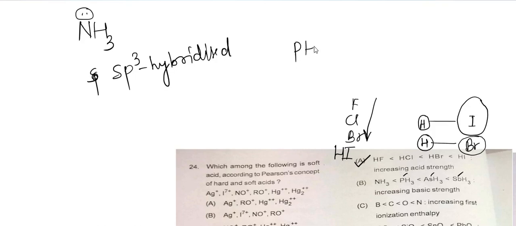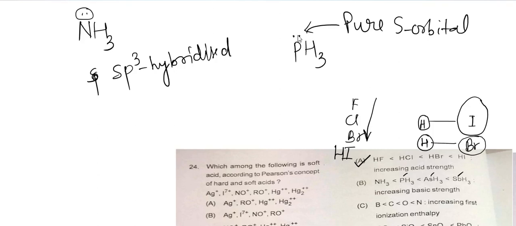So the lone pair possessed by phosphorus cannot be donated easily, because s orbitals are less directional as compared to p orbitals. Okay, so ammonia is more basic, and this is the wrong arrangement, or we can say wrong order.